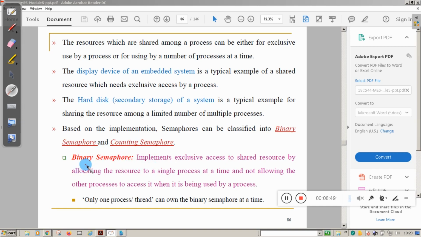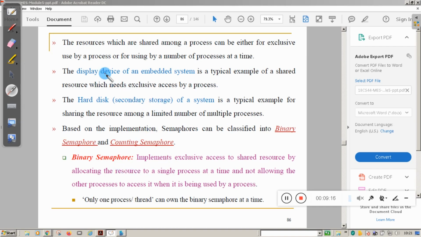Here there are only two values, either 1 or 0. That's why the name binary semaphore. A semaphore can take only two values: 1 means the resource is not available, 0 means the resource is available.